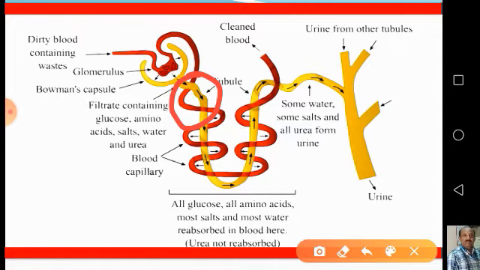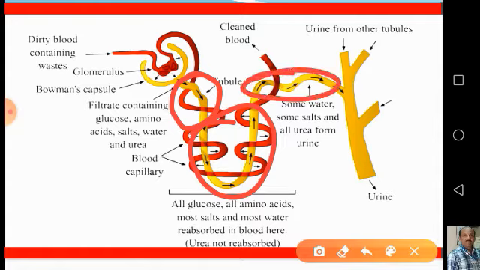And this loop-like structure is called the loop of Henle, or Henle's loop, after the scientist Frederick Henle who discovered it. The last portion of the renal tubule is called the distal convoluted tubule.